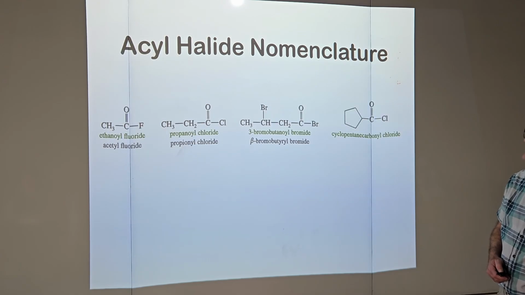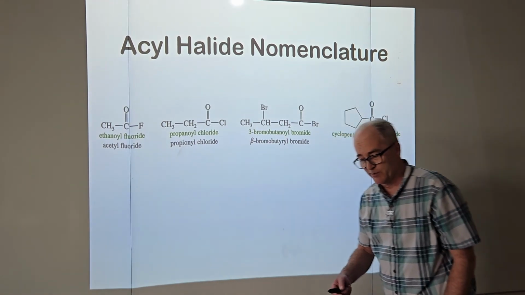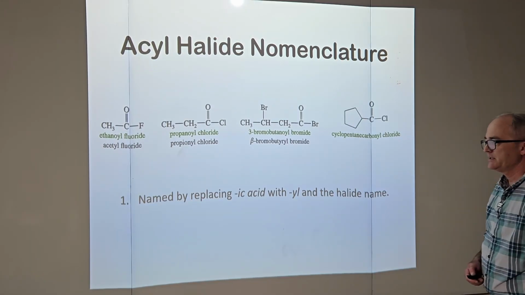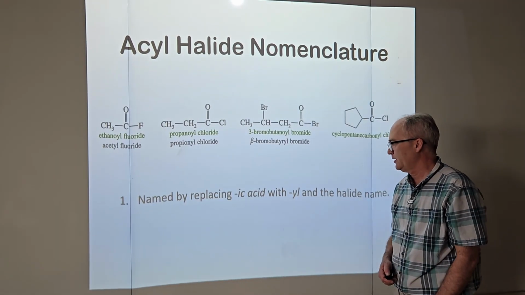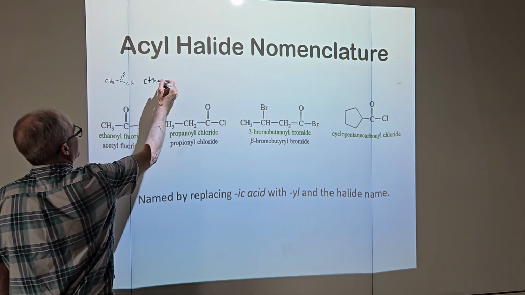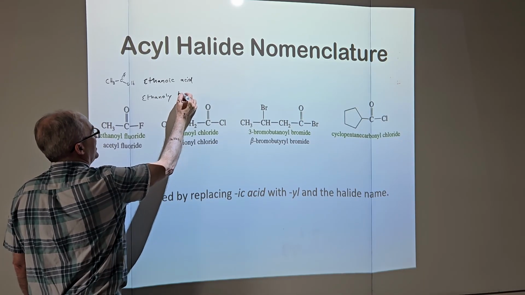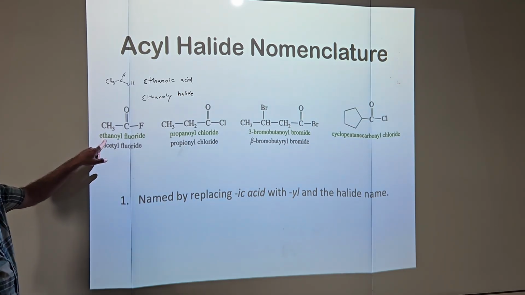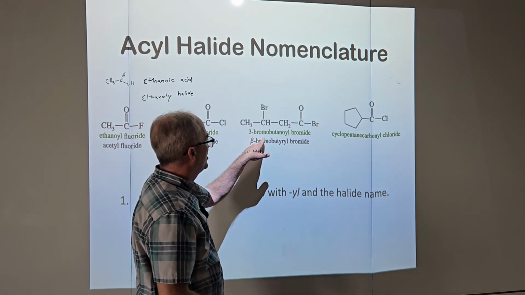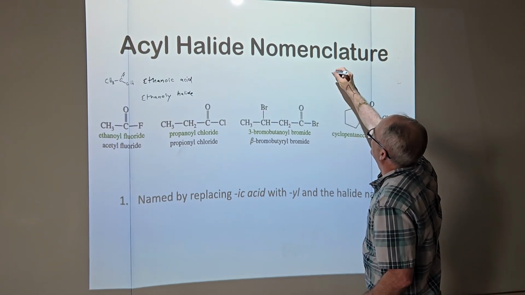Acyl chlorides. How do we name these? We actually saw it in the carboxylic acid chapter: named by replacing ic acid with yl, and then the halide name. Ethanoic acid, drop the ic acid, and then the halide. So this becomes ethanoyl fluoride, propanoyl chloride, 3-bromobutanoyl bromide.